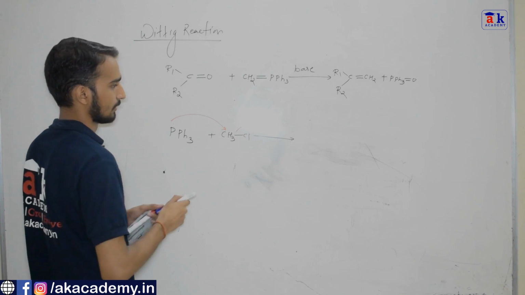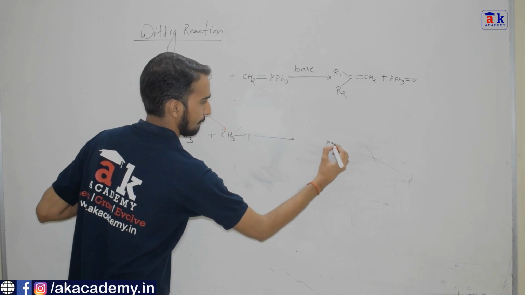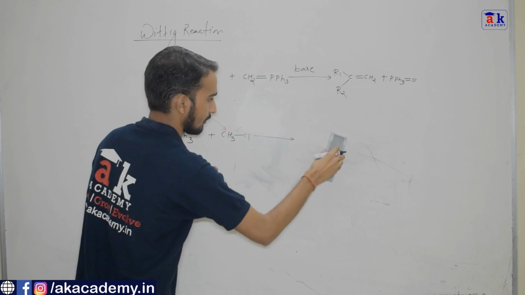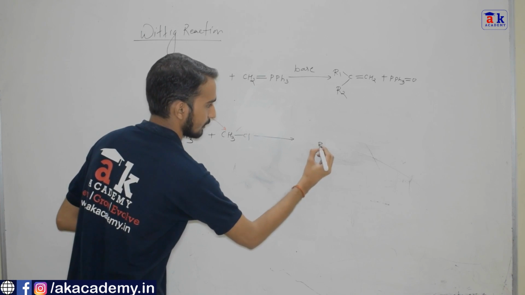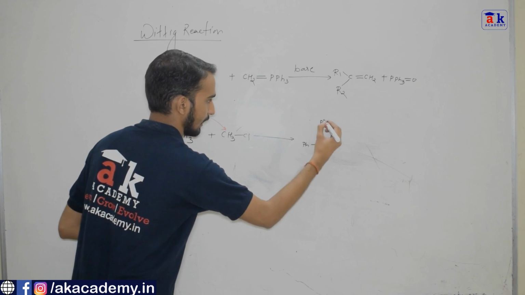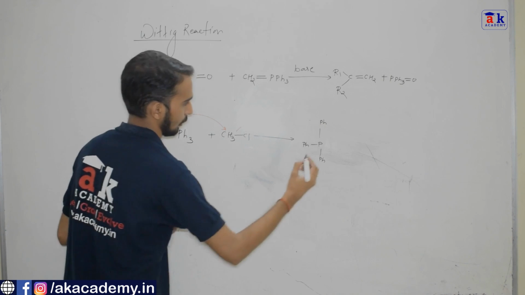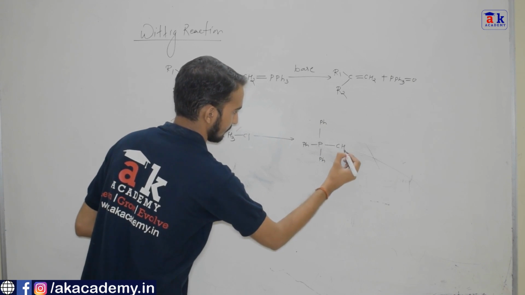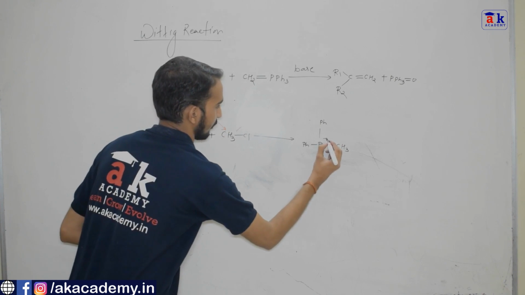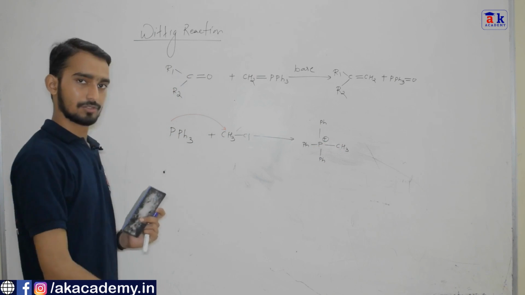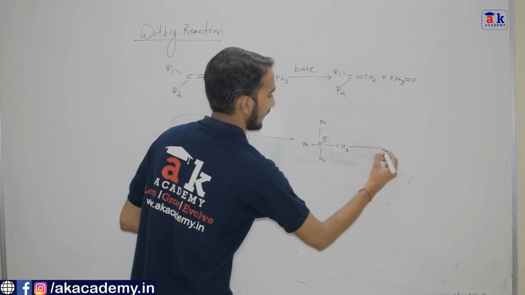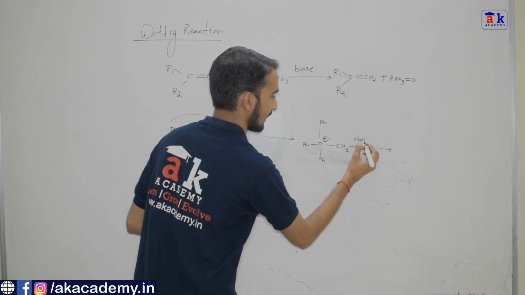So what will happen? We will get Ph3P, phosphorus attached with phenyl, and this has attacked on this particular methyl, therefore phosphorus will carry a positive charge, and we have Cl minus in the system. Now we add base like sodium hydride.